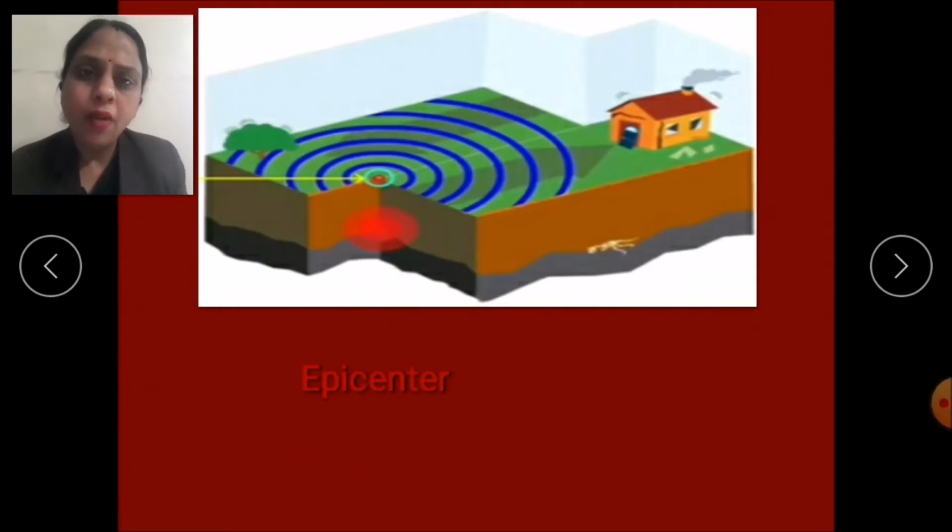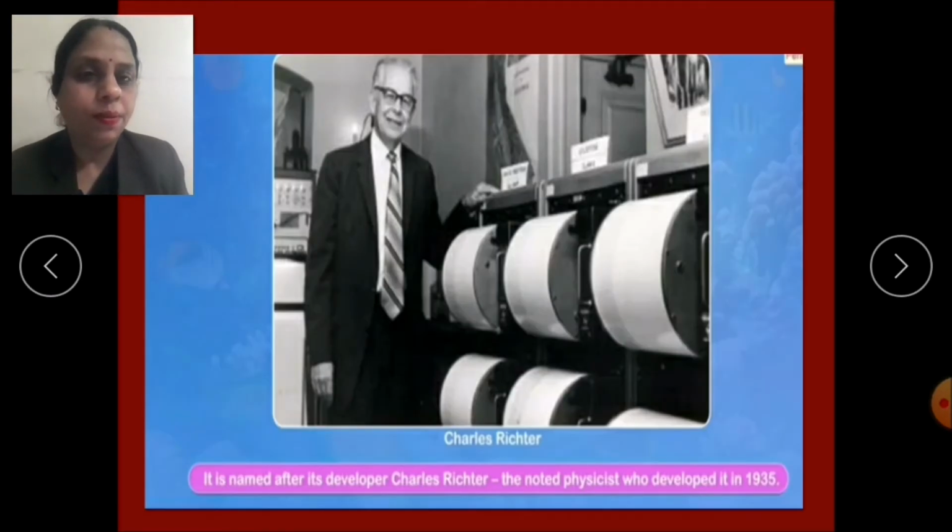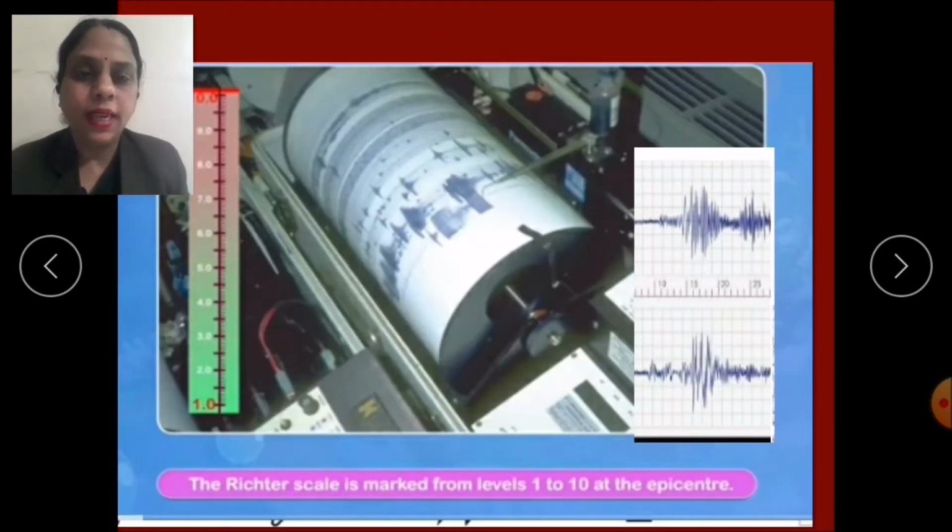Now children, how can we measure these earthquakes? Whether these are strong, mild, massive or severe? Yes, that means the measurement of the earthquakes. It is measured on the Richter scale and this scale was developed by Charles Richter in the year 1935. This Richter scale is marked from level 1 to 10 at the epicenter. That means the Richter scale starts with magnitude 0 and it goes up to 10.